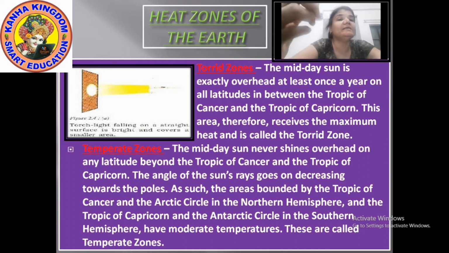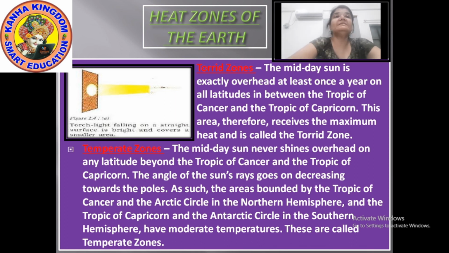Overhead means the direct rays, as we feel hot at noon, from 12 o'clock to 3 o'clock, too much heat. Why? Because the rays of the sun are overhead or fall directly. As the sun rays start falling slant, you feel that the temperature goes down. We don't feel so much heat after that. The same happens with the temperate zone.